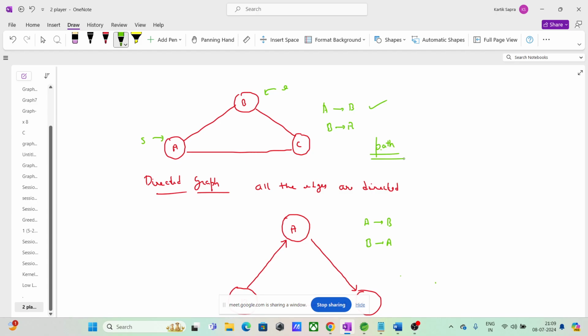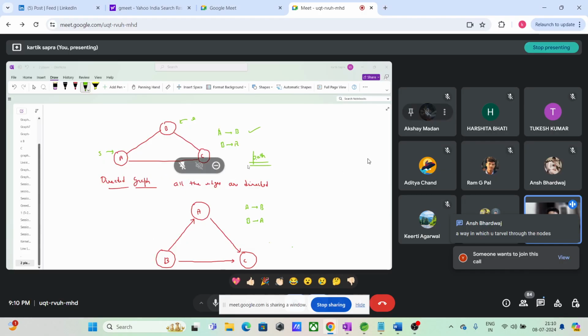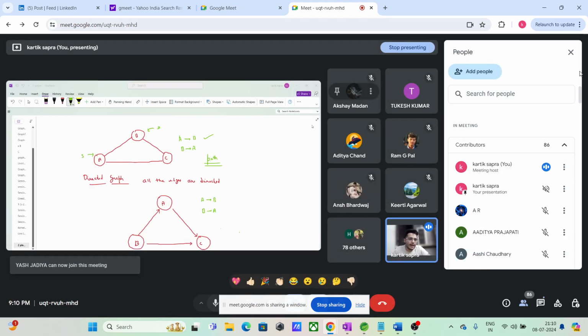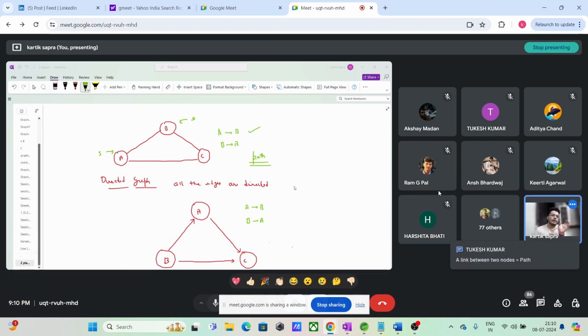Basically what will happen, you will be given two nodes and you will be asked, can you travel from that particular starting node to the ending node directly and indirectly? Again you will be given two nodes and you will be asked, can you reach the destination node from the starting node directly or indirectly?